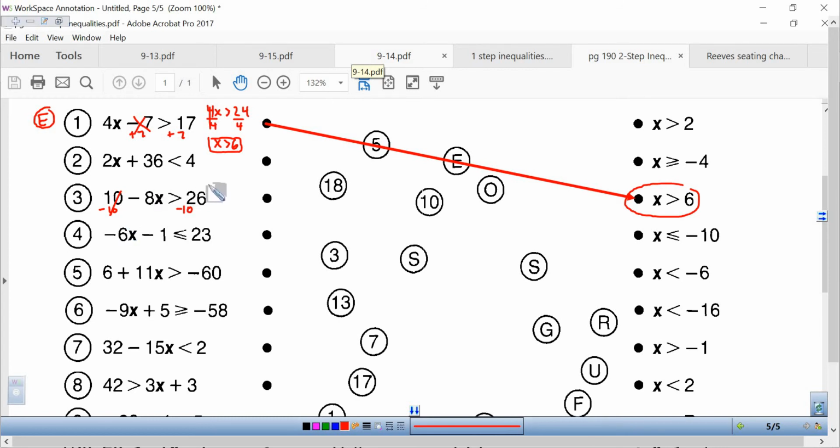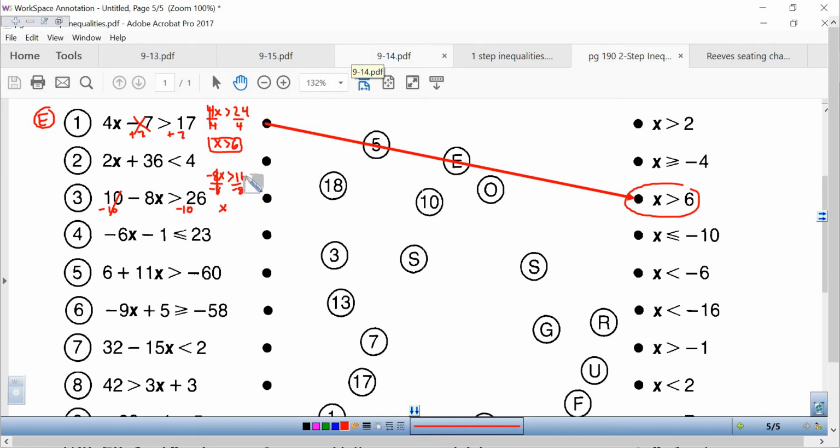When we do that, on the left-hand side we now have negative 8x is greater than 26 minus 10, which is 16. Now we need to divide because they were multiplying by negative 8, so we're going to divide by negative 8. We have to be careful.